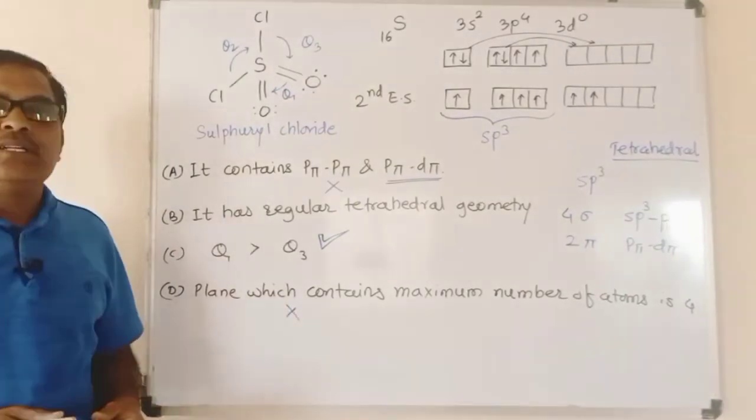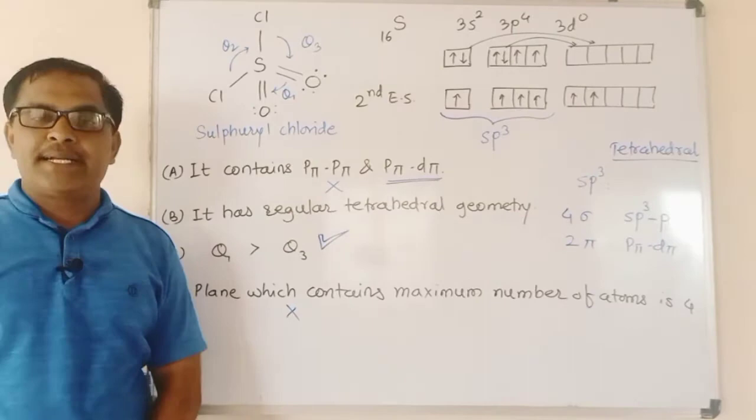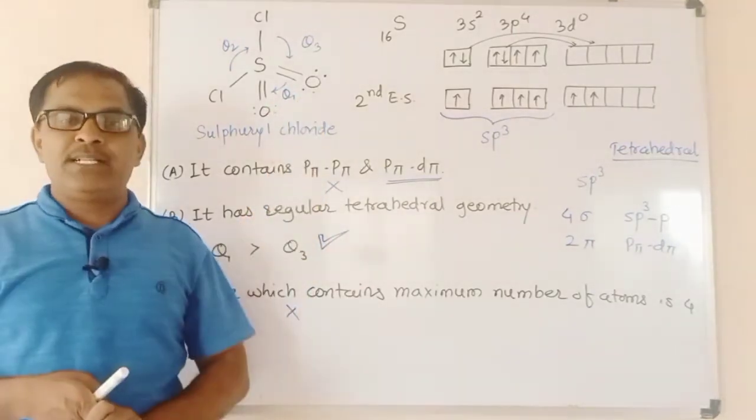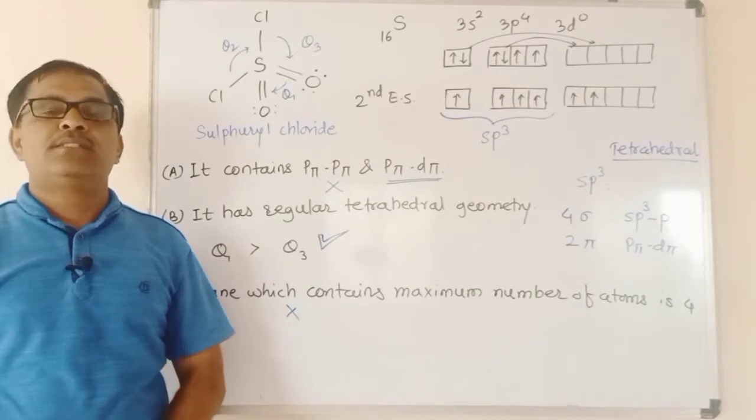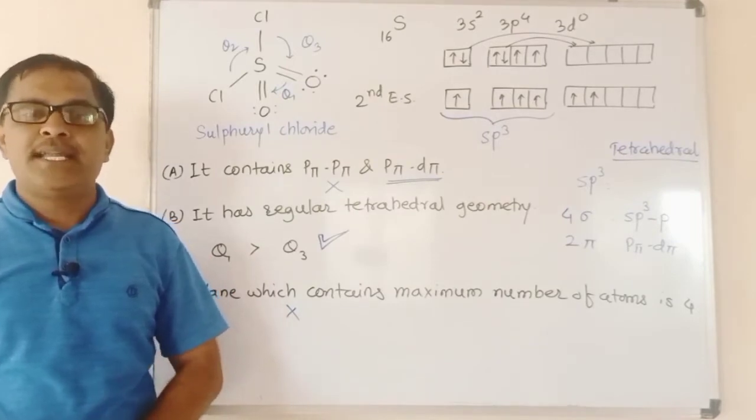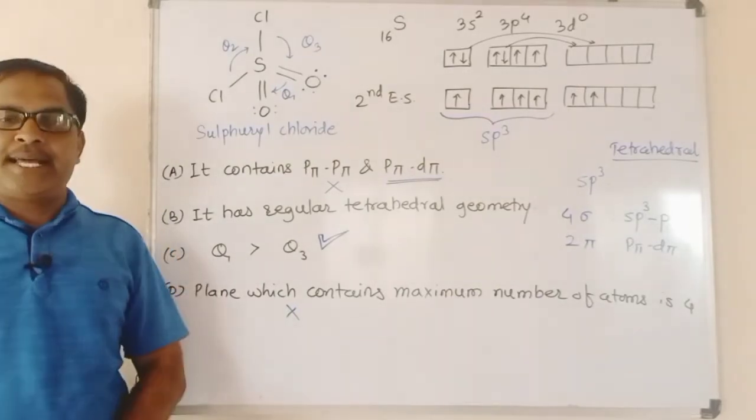and therefore this is also not the correct statement. So the correct statement for this SO2Cl2 is θ1 greater than θ3, and it is due to the lone pair repulsion due to this oxygen sulfur oxygen bond. Hope this is the correct answer for your question. Option C is the correct answer.